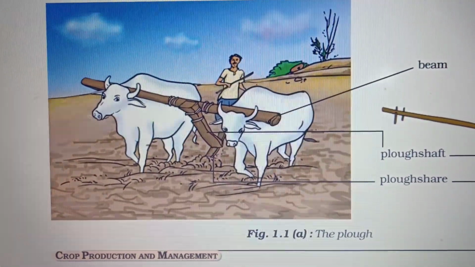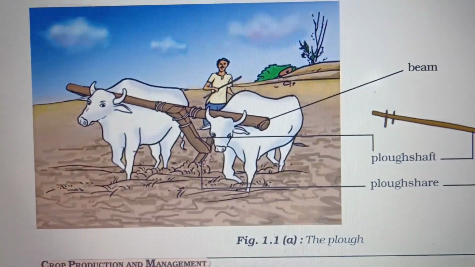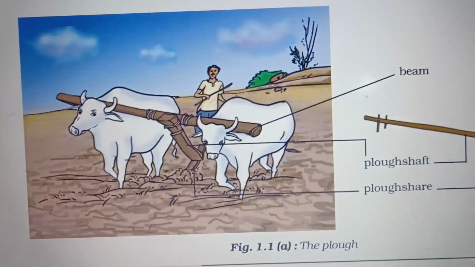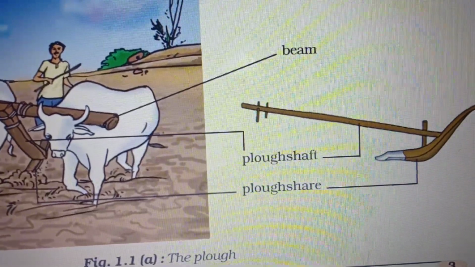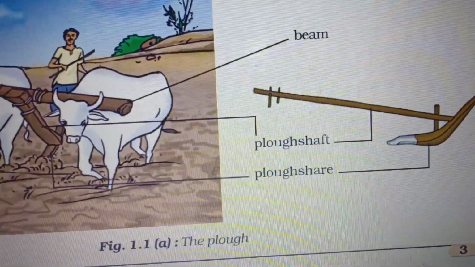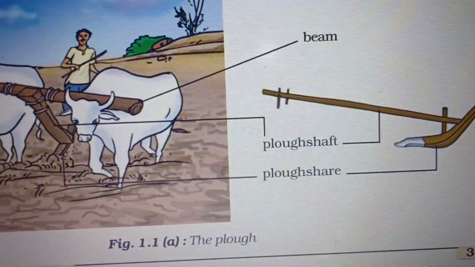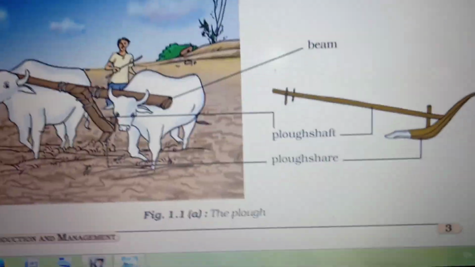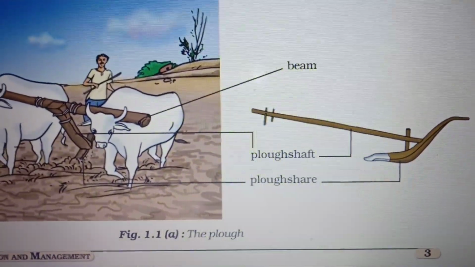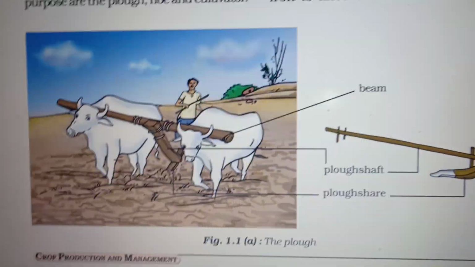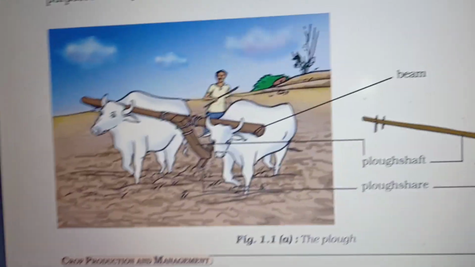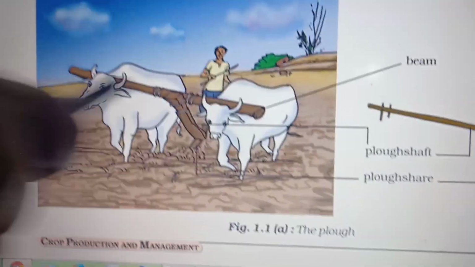It contains a strong triangular iron strip known as the ploughshare. You can see the iron strip, the ploughshare. And the main part of the plough is a long log of wood which is called a plough shaft. That one, the main part. And there is a handle at one end of the shaft, and the other end is attached to a beam which is placed on the bull's neck.